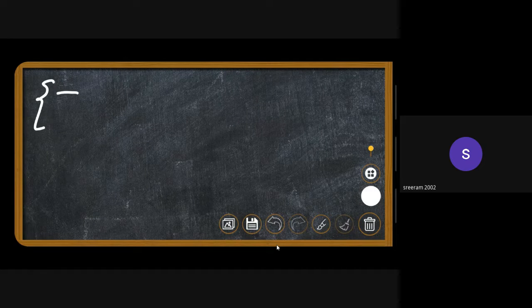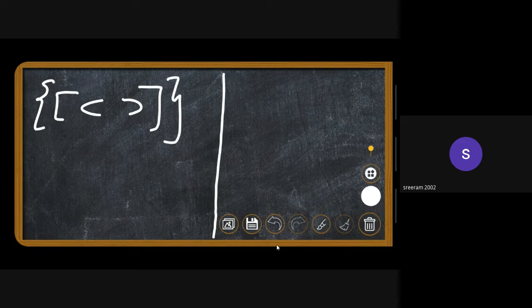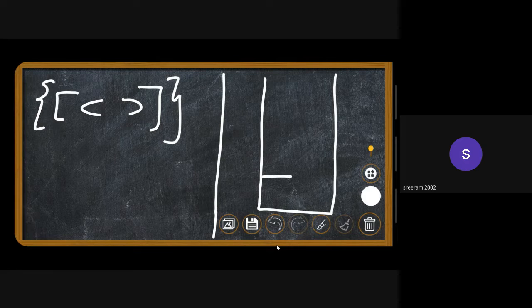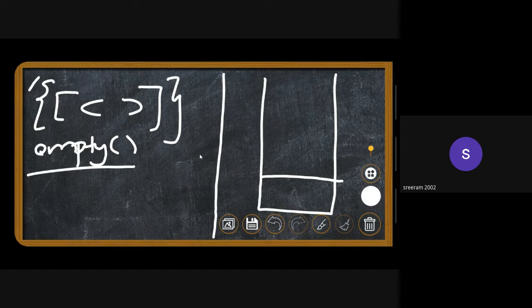Let's say that I have a sequence like this, and then I have a stack. Initially the stack is empty. How do we know if the stack is empty or not? We use the empty function. If it returns true, then the stack is empty. So what we can do is push the first element.